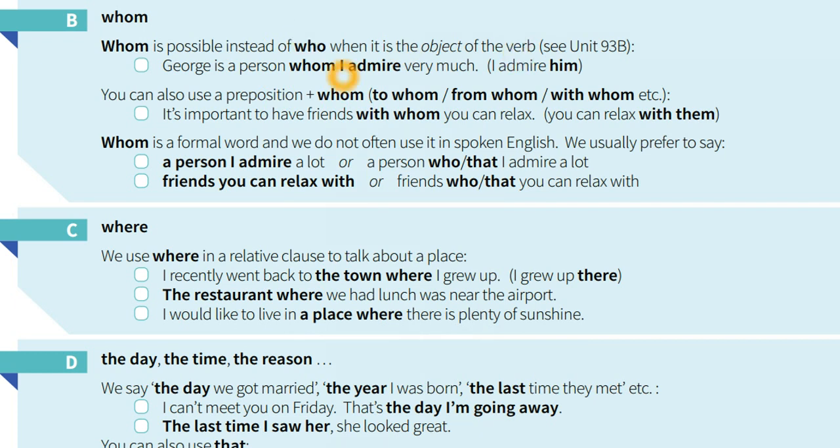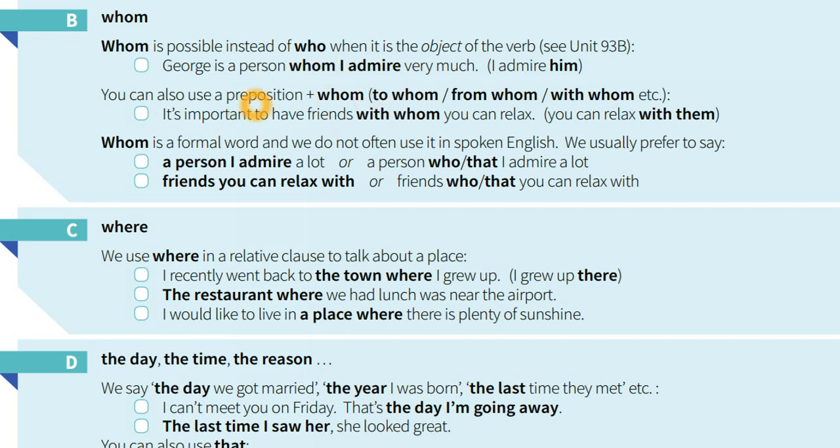Like, George is the person whom I admire very much. So whom I admire means الذي يعني هو الشخص الذي أحترمه. So I can't say George is the person who I admire, because you are talking about the same person, so you cannot say who, you have to say whom.